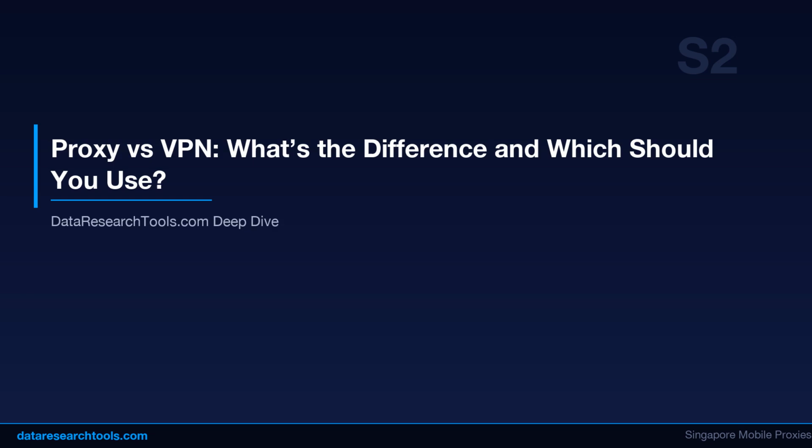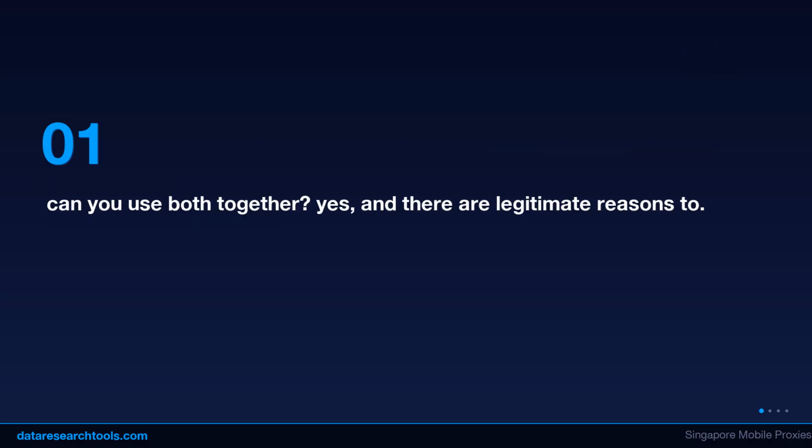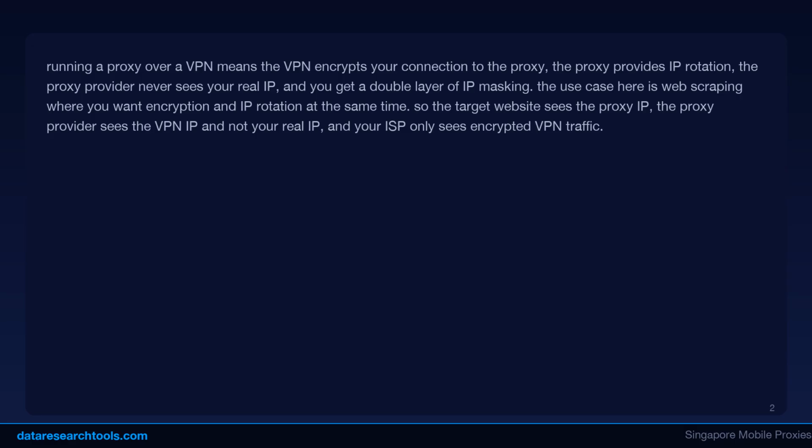So when should you choose a proxy? Choose a proxy when you need web scraping at scale with IP rotation and high concurrency, SEO monitoring to check rankings from different locations, price comparison to monitor competitor prices across regions, ad verification to verify ad placements from different IPs, social media management with a different IP per account, e-commerce operations to manage multiple seller accounts, speed critical tasks where encryption overhead is unacceptable, or application-specific routing where only certain traffic needs proxying.